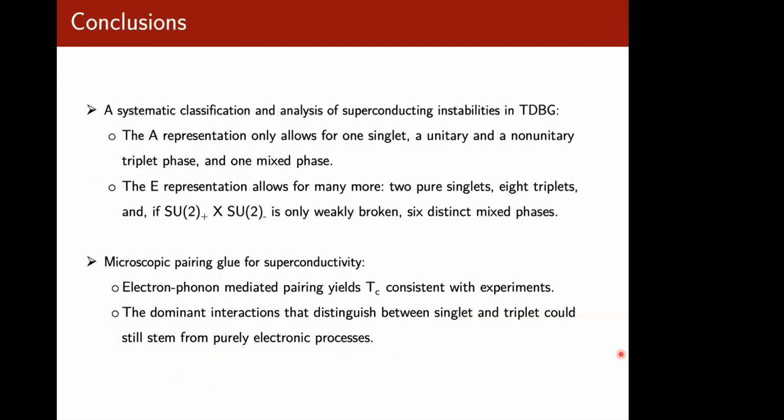So just to conclude, we have systematically classified and analyzed superconducting instabilities in TDBG. The A representation allows for one singlet, a unitary and non-unitary triplet phase, and one mixed phase, whereas the E representation allows for a plethora of different states. We've also looked at the microscopic pairing glue and found that although electron-phonon mediated pairing does yield a TC consistent with experiments, the dominant interactions that distinguish between singlet and triplet could still stem from purely electronic processes. So, thank you.